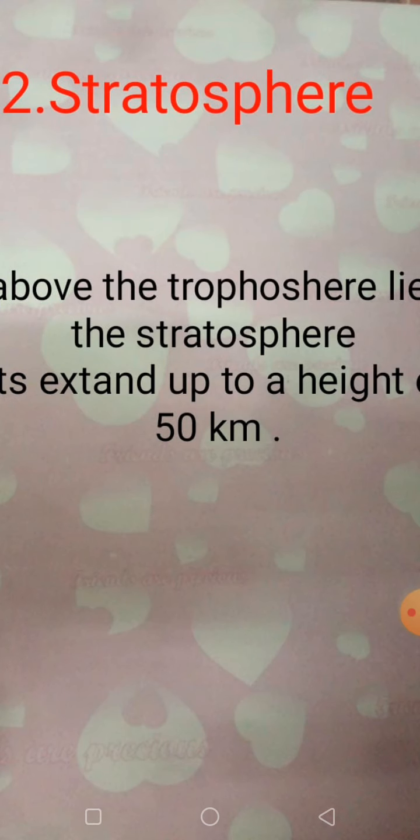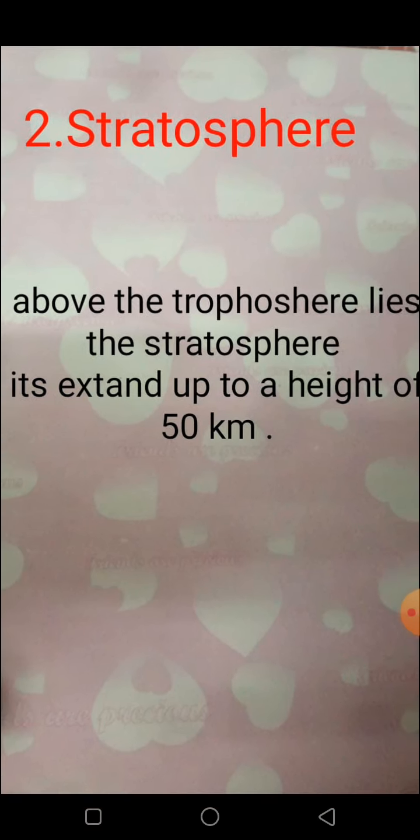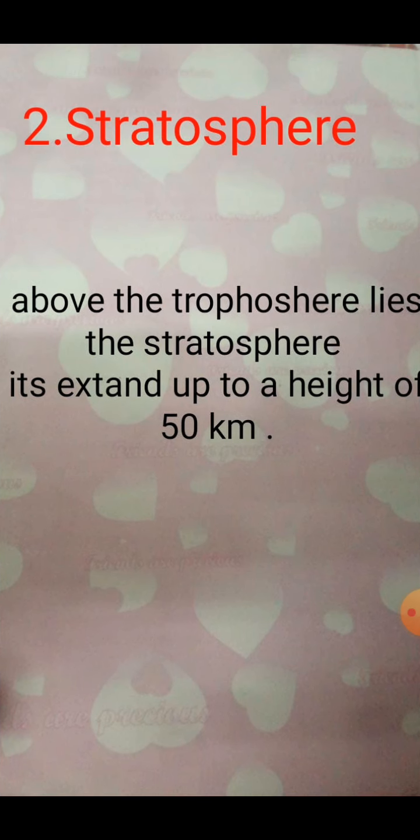Second layer is stratosphere. Above the troposphere lies the stratosphere. It extends up to a height of 50 kilometers. This layer is mostly free from clouds and associated weather, making conditions most ideal for flying aeroplanes. One important feature of the stratosphere is that it contains a layer of ozone gas. We have just learned how it protects us from the harmful effects of the sun's rays. So the third layer is mesosphere.